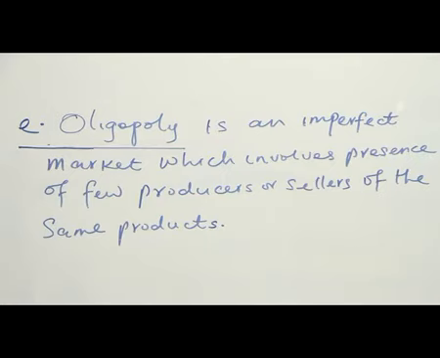Then we don't even have what we call monopolistic competition, that is, where we have a large number of sellers. But in reality, we hardly see a market where we cannot count the number of producers or the number of sellers. So the only market that is real is what we call oligopoly, where we have few producers or few sellers of the same product. Others are just theory.